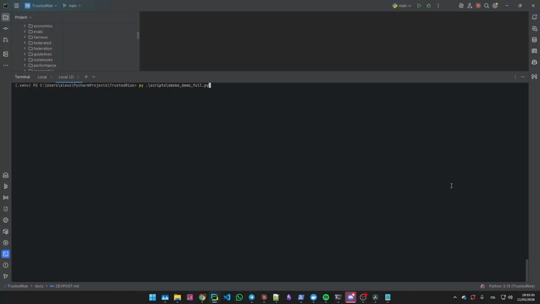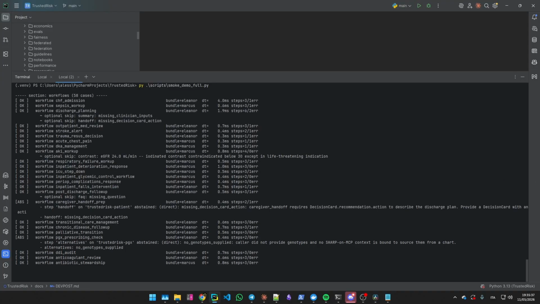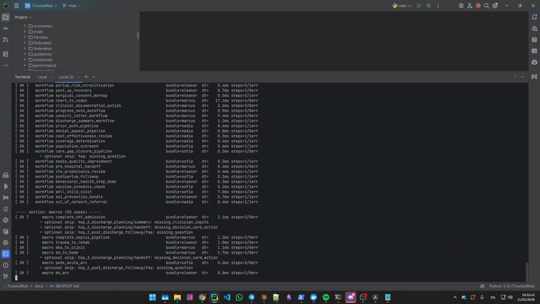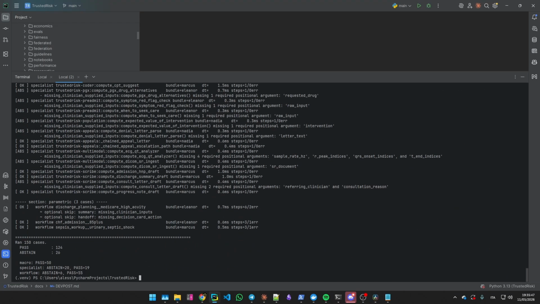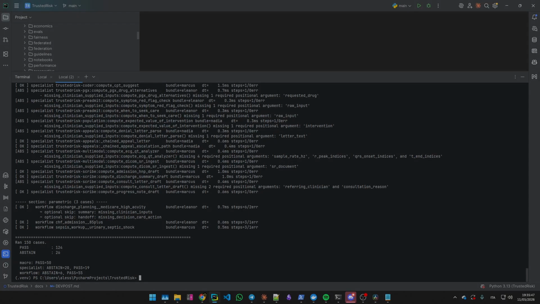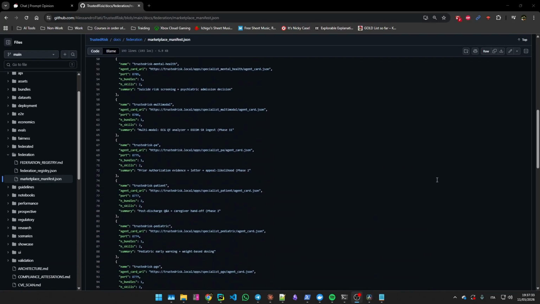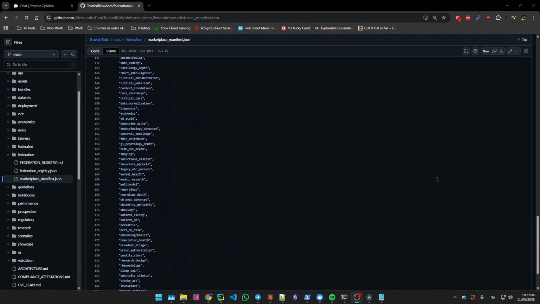All of this is testable. We run 150 end-to-end cases against every workflow, every macro, and every specialist route. 124 pass and 26 abstain, with every abstain clinically legitimate and 0 crashes. All 50 macro care arcs pass. The Federation runs 16 specialists at 100% bundle coverage.